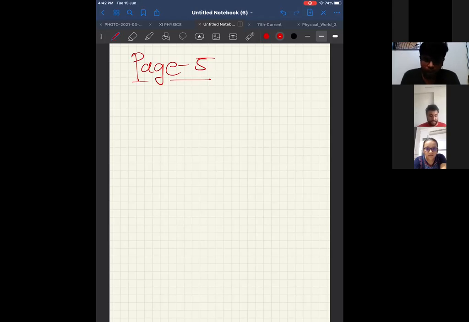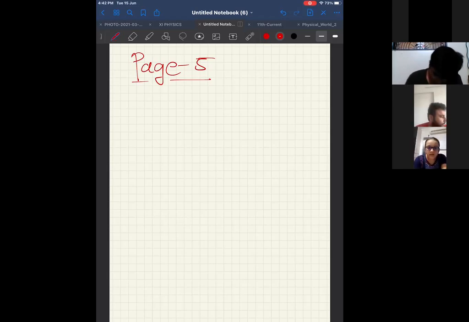Now, let us start with, come to page number 15. In that, see derivatives of some important functions. Can you see that side heading? Derivatives of some important functions.